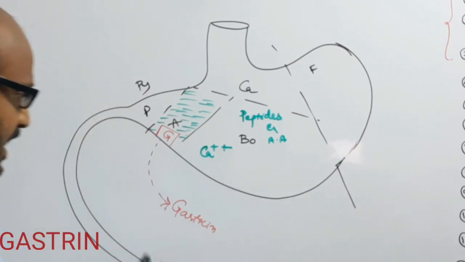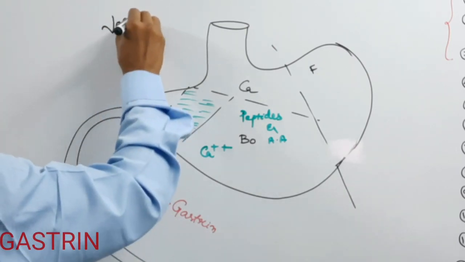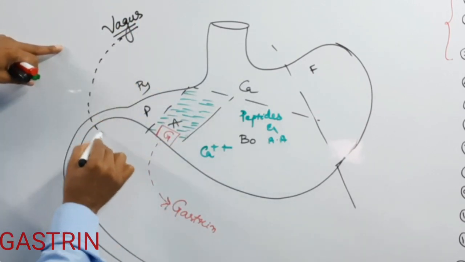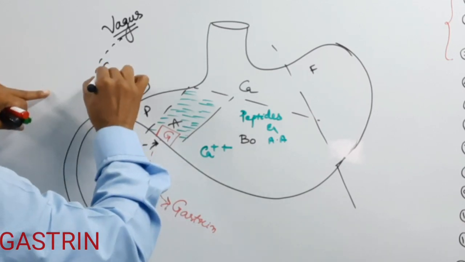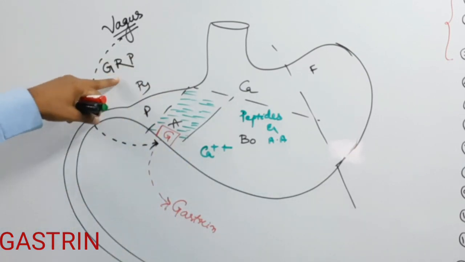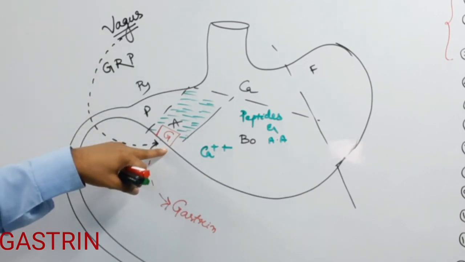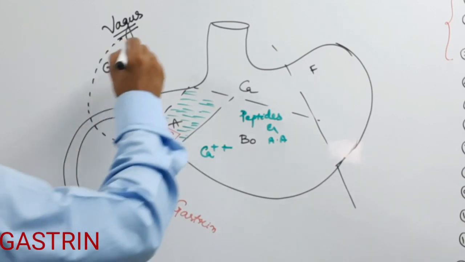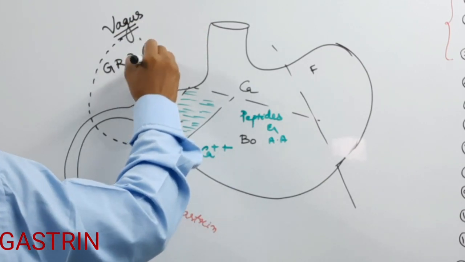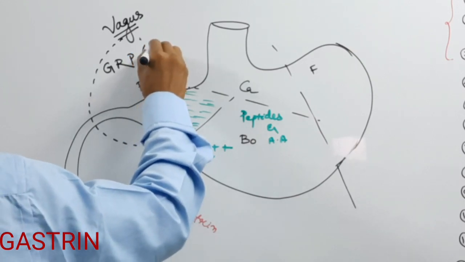As well as the nerve end, the vagus nerve end, which also secretes a chemical known as gastrin releasing peptide. So gastrin releasing peptide is secreted from the vagus nerve end, which also stimulates the G cell. This is also known as a neuropeptide.